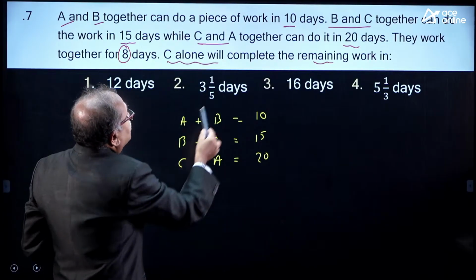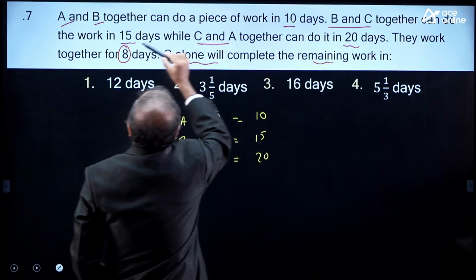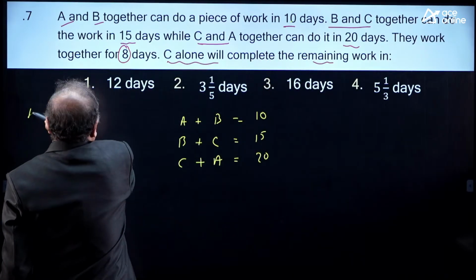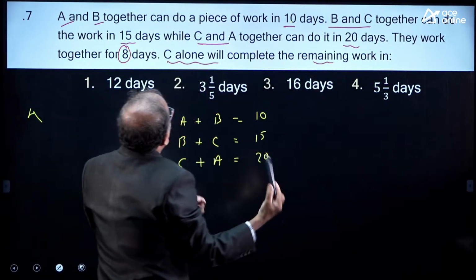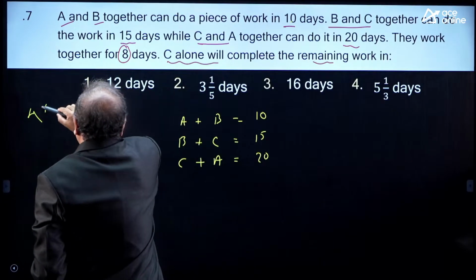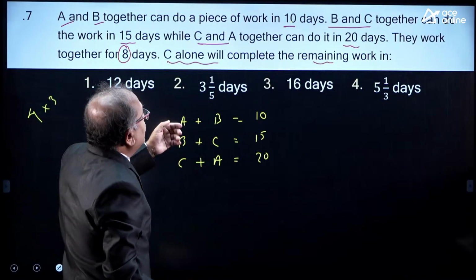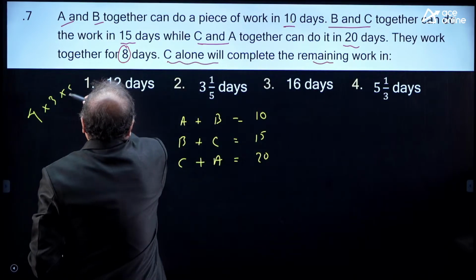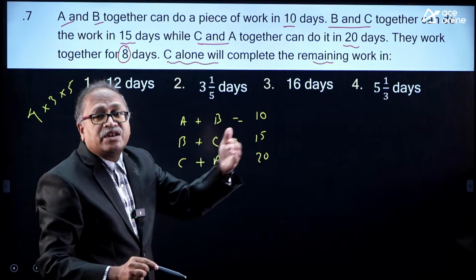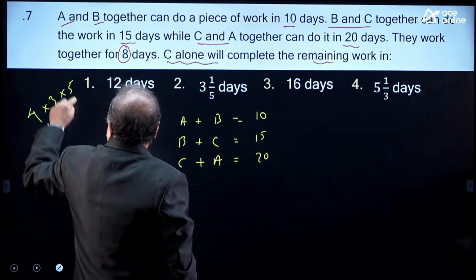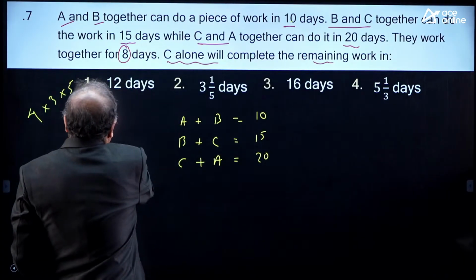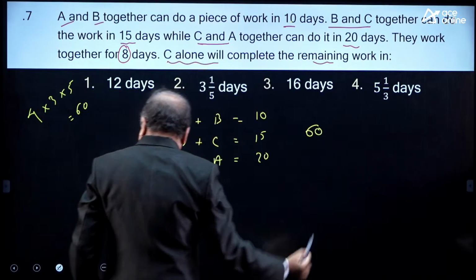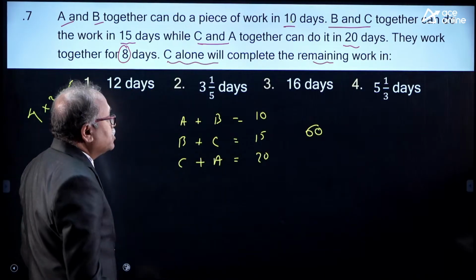And when you are taking the LCM of 10, 15 and 20, what is the highest power of 2? That is 4, 20 has it. Highest power of 3, that is 3 is there over here. And 5, only one 5 is there, we don't have 25, so I will go for 5. Do we have the next prime numbers 7, 11, 13? No, we don't. So 5 times 4, 20, into 3, that comes 60. So what is my LCM? The LCM is 60.